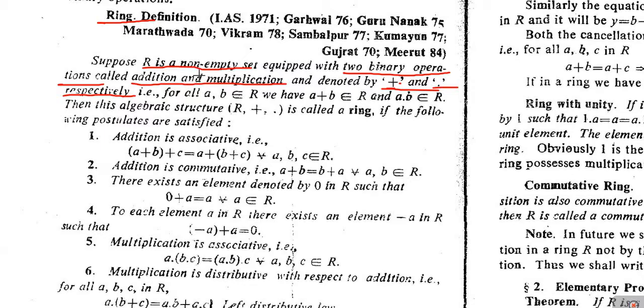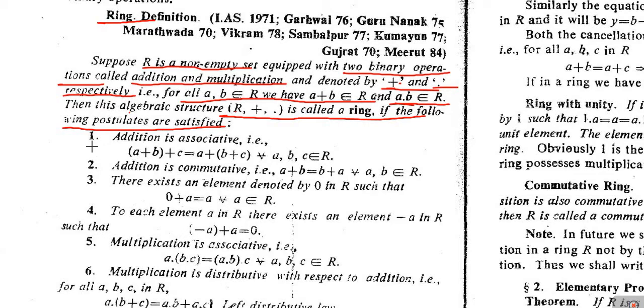That is, these two are the binary operations, which means that first of all, the plus, meaning addition, is a binary operation, which means that for all a comma b belongs to R, we must have a plus b belongs to R. And as we are considering that multiplication is a binary operation on R, which means that for every a comma b belongs to R, the product a dot b must be again in R. Okay, so addition and multiplication are binary operations on R, which means that for every a comma b belongs to R, a plus b must be in R, as well as a dot b must be in R. Then this algebraic structure R comma plus comma dot is called a ring if it satisfies 6 postulates.